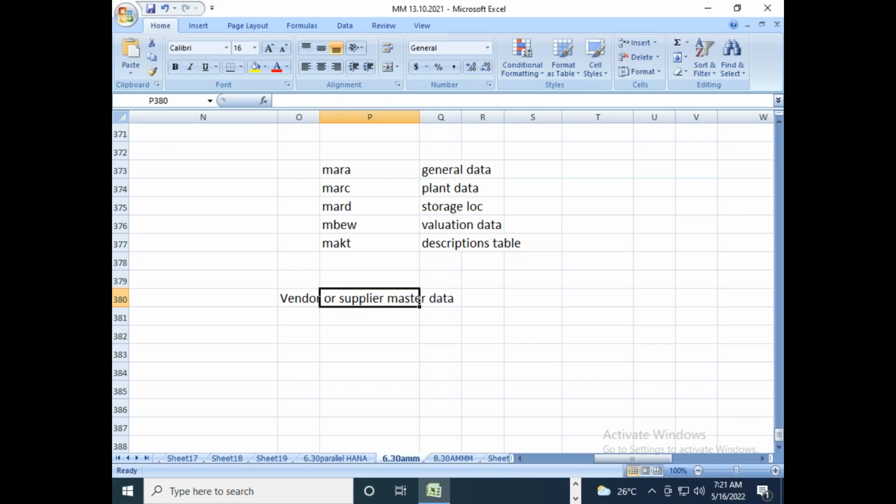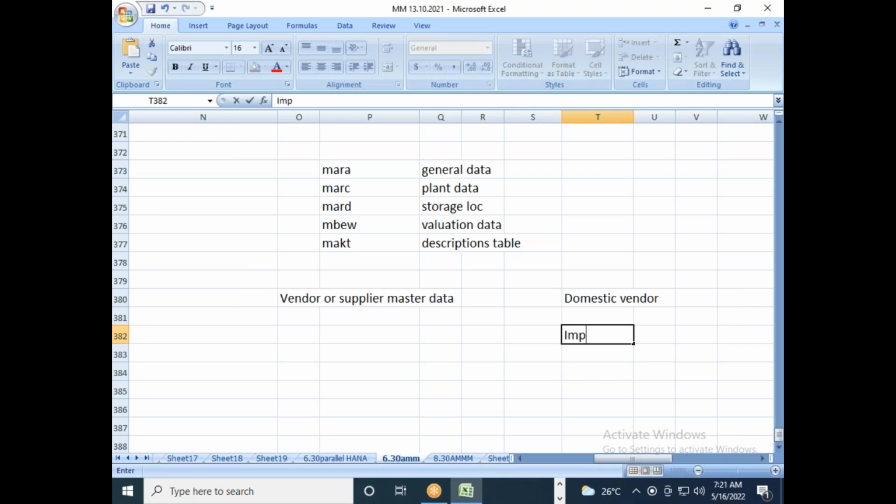Vendor account types, like there are various types of vendors, like domestic vendors or import vendors, or freight or the transportation vendors. Let us say if you are hiring a transporter to transfer the material from one location to another location, so you need to create those people as freight or the transport vendors.